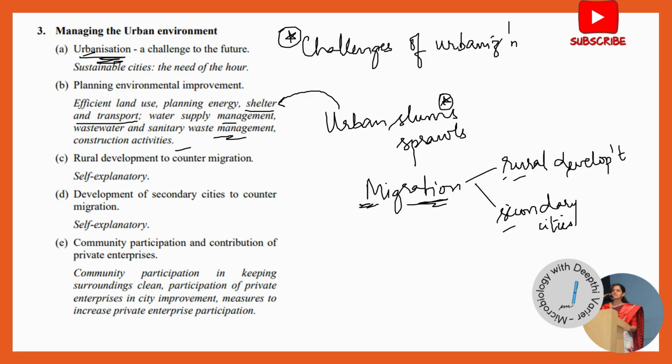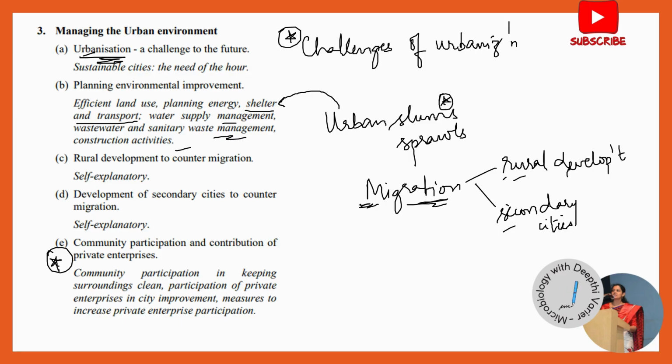The other question that has been very commonly asked is the role of community participation. You have to know absolutely what community participation is. Community participation is where the community gets involved. They take up leadership roles. They have an improved sense of employment.